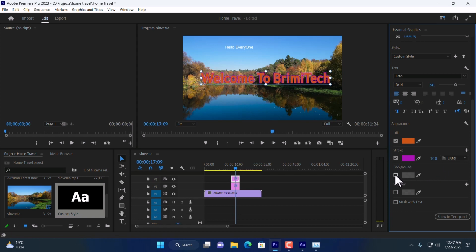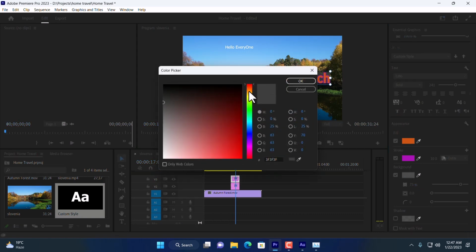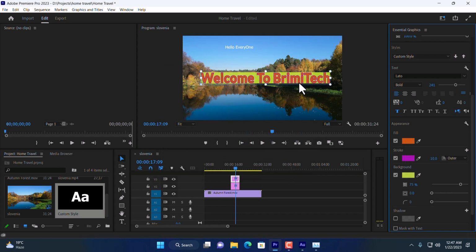Now add background. Just click this checkbox and here you can see the background behind the text. I'm going to change the background color to yellow so that you can understand. But I know the color combination isn't going well. Now here you can see opacity and size. You can increase the size. Okay, fine.